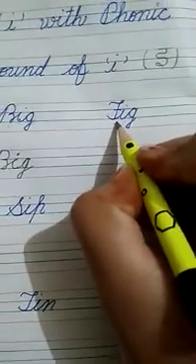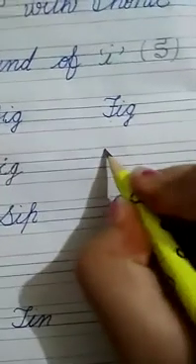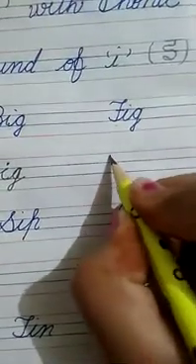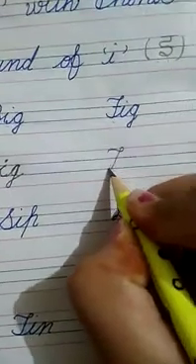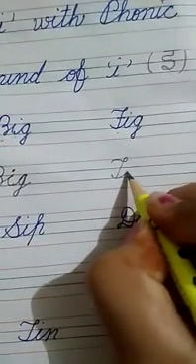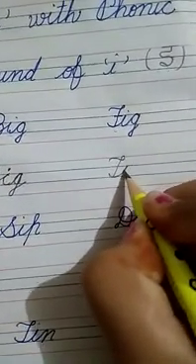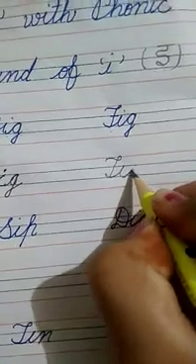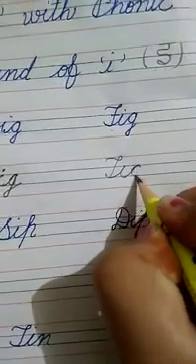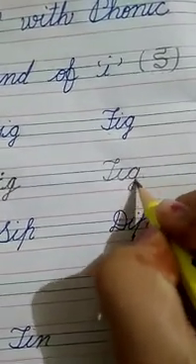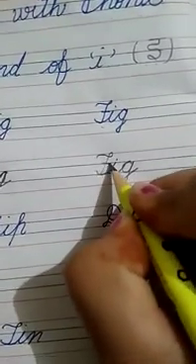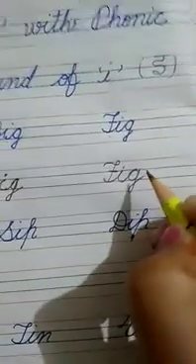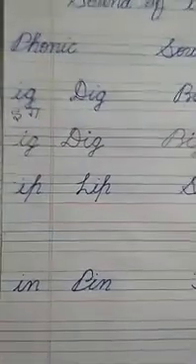Fig. Right here. Start from this point. Turn like this. Make a small loop. Go slant. Move back. Like this. Turn. F-I-G, fig. Make small dot. F-I-G, fig. Come to the next line and speak.